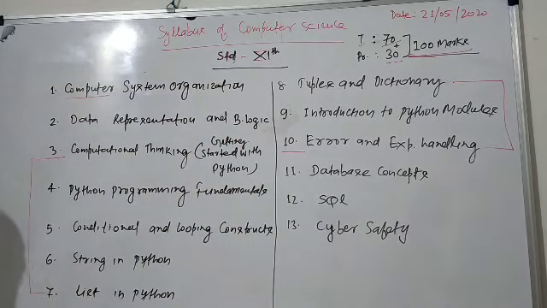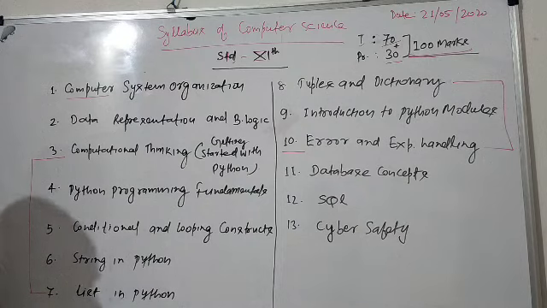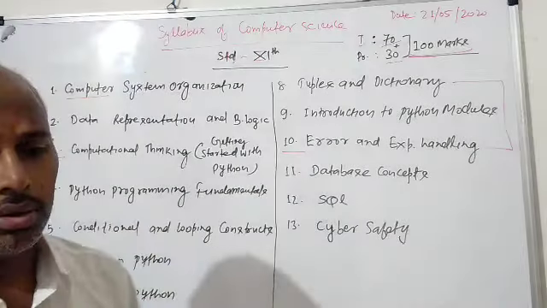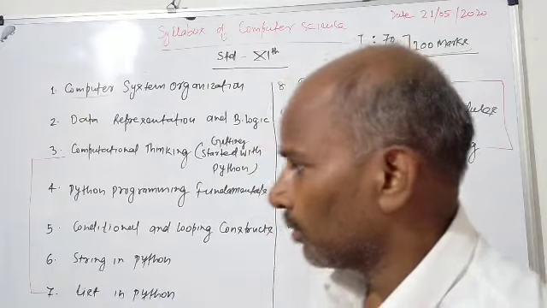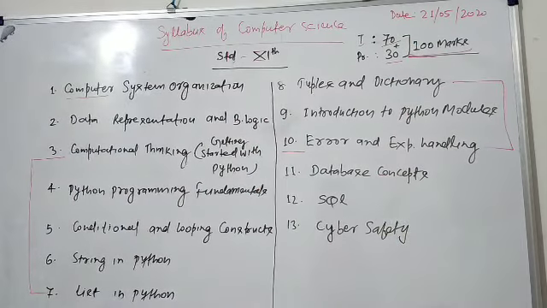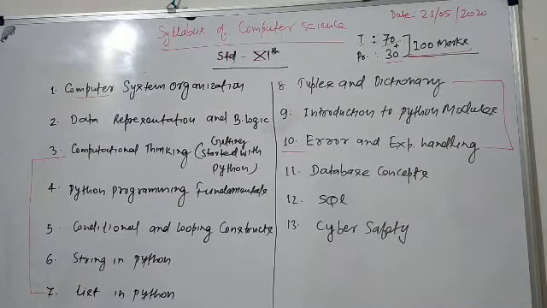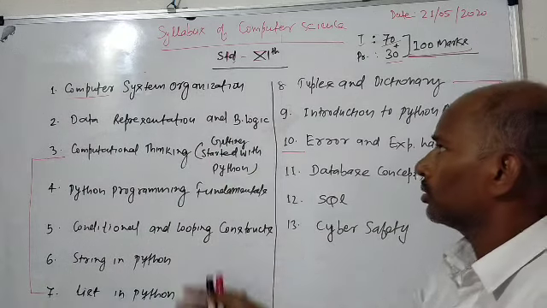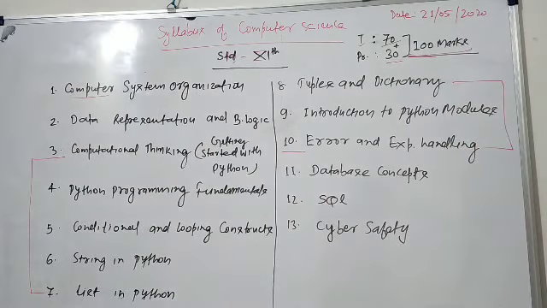In this syllabus, you have to maintain a lab manual for your practical work and you have to maintain a separate copy for the entire theory chapters.